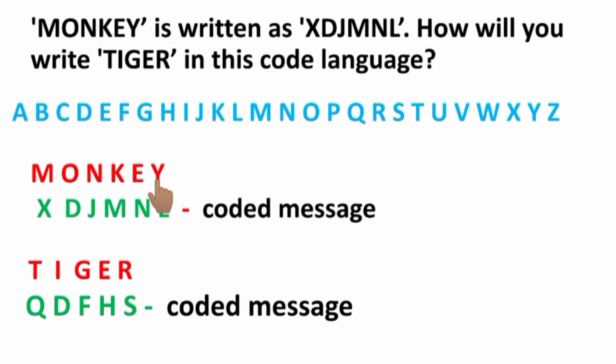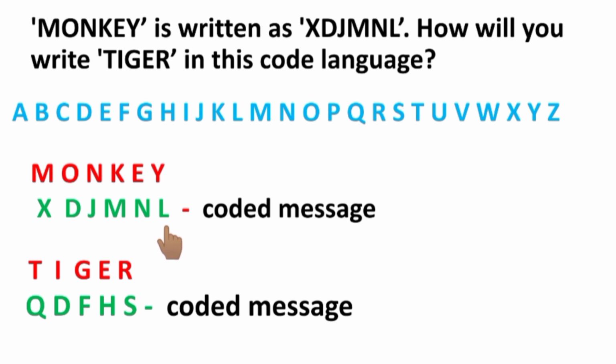The predecessor of the letter Y is X and it is written first. The predecessor of the letter E is D and is written as the second one. The predecessor of K is J, and for N it is M, and for O it is N, and for M it is L. So the coded message is XDJMNL.